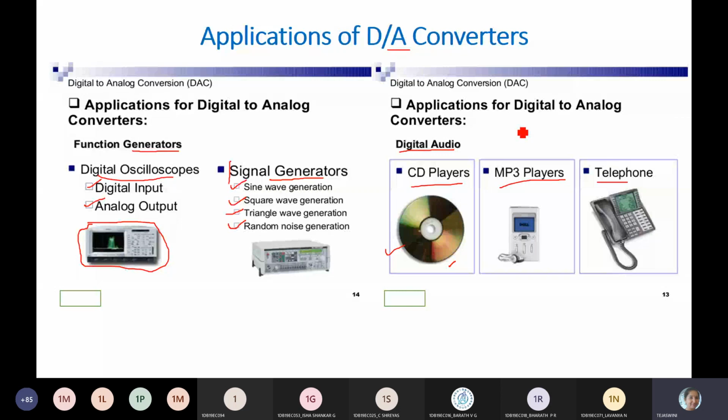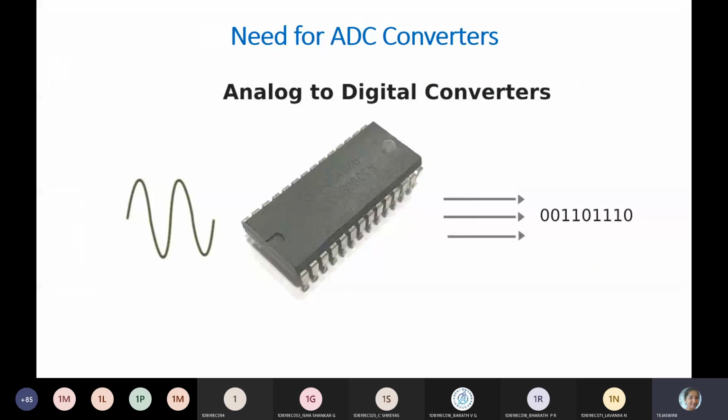So next, what about ADC converters? ADC means analog to digital converters. Your input will be analog, that is a sinusoidal input or a continuous signal. The output will be digitized. That is done by using an IC. We are going to study the successive approximation type. So that is about ADC conversion, analog to digital.